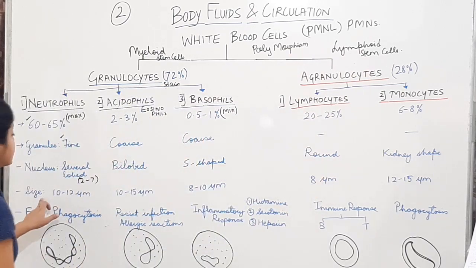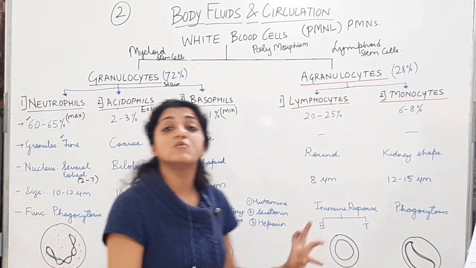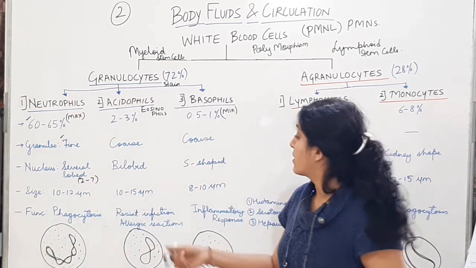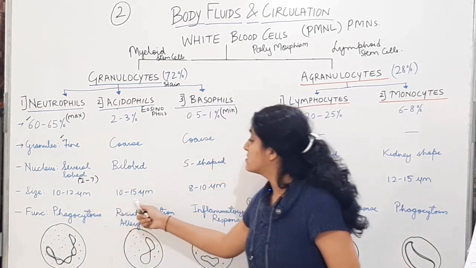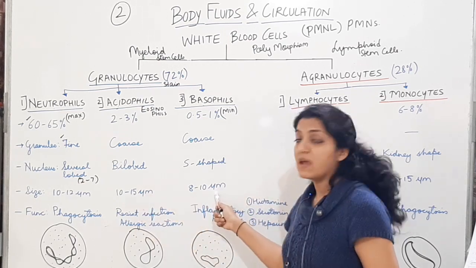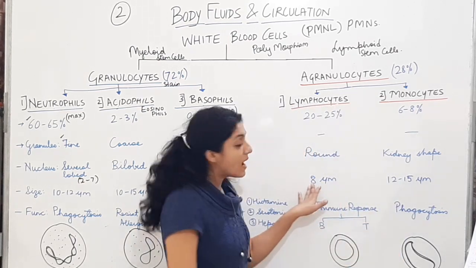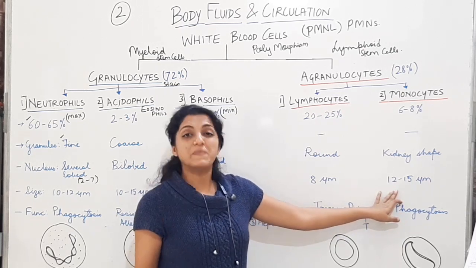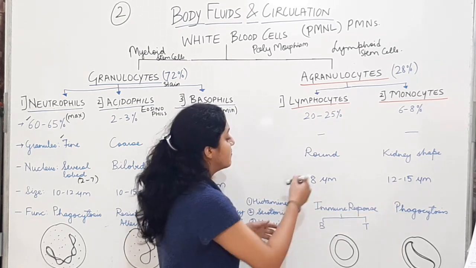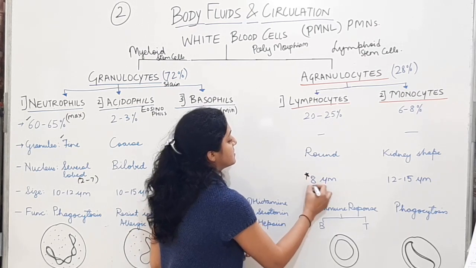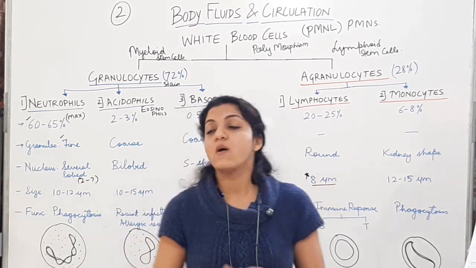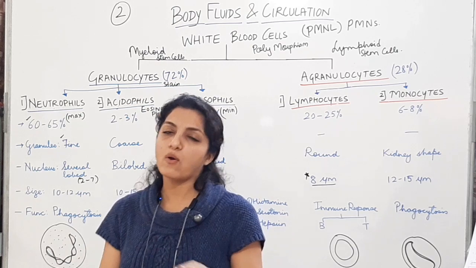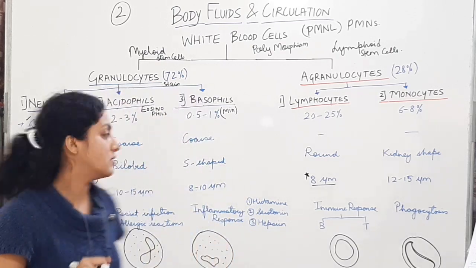Alright, now let us see the size. Size is going to be almost the same. Okay, see here, 10 to 12 micrometers, 10 to 15 micrometers, 8 to 10 micrometers. Then you have around 8 micrometers and 12 to 15 micrometers. So the smallest size will be of lymphocytes. Whereas all the others will be approximating in size with each other.